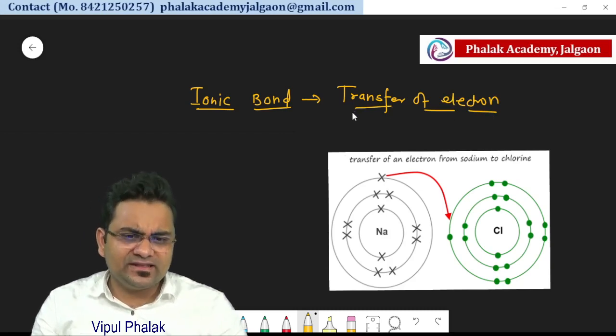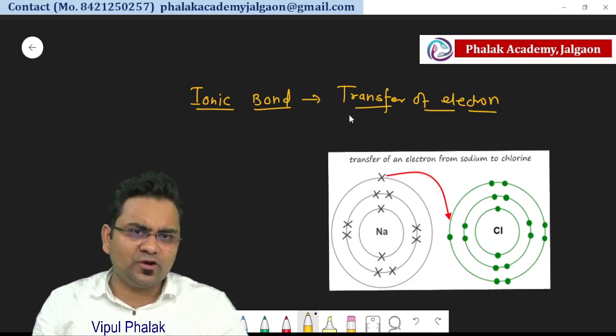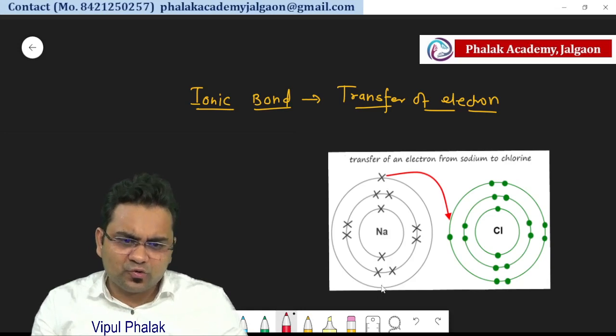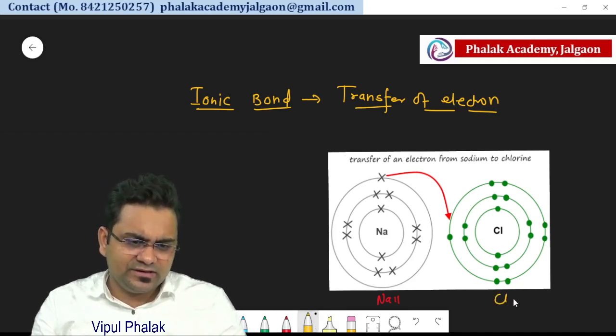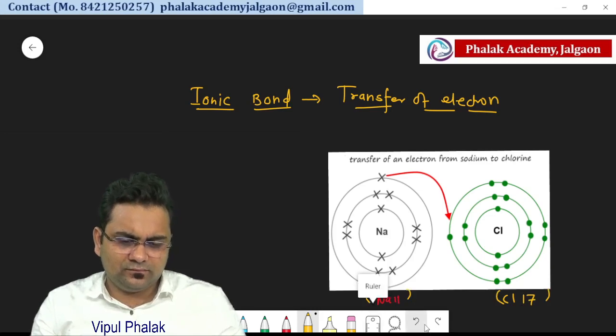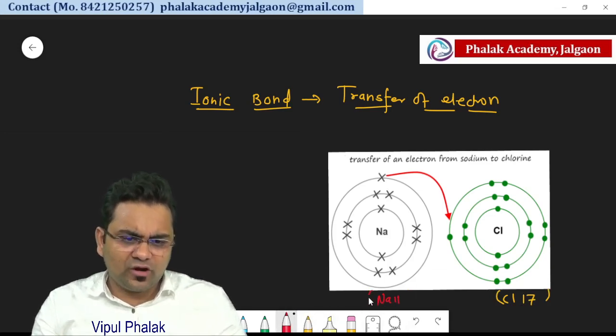Here we will take one example of sodium and chlorine. Sodium has atomic number 11 and chlorine has atomic number 17. When we talk about sodium, the electron arrangement will be like this: 2, 8 and 1.